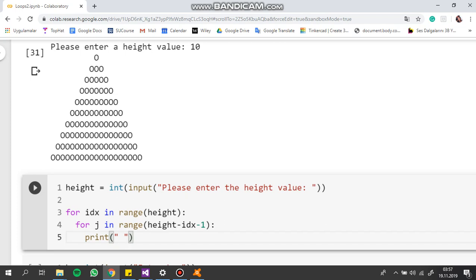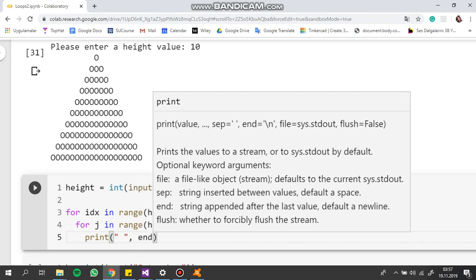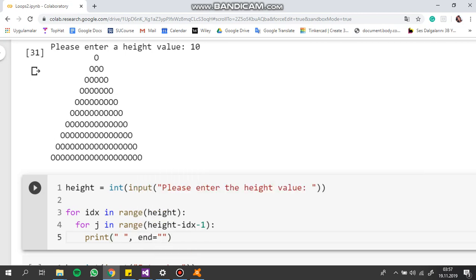But after printing the space, I don't want to put an enter character. So I'm saying don't press the enter button by writing end is equal to an empty string. So after this for loop is done, I know that I printed all the required spaces,